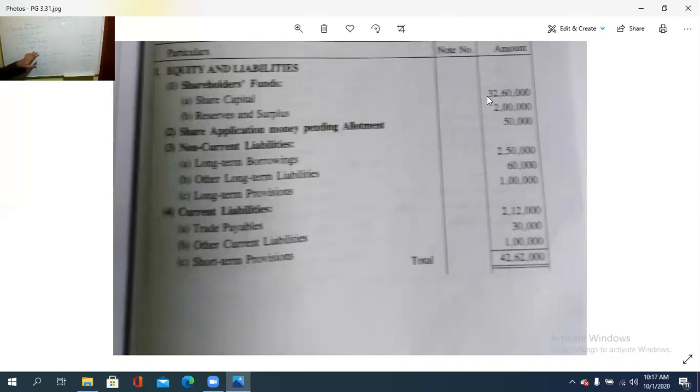Then the second item is share application pending allotment money. In this way, you need to familiarize yourself with this.